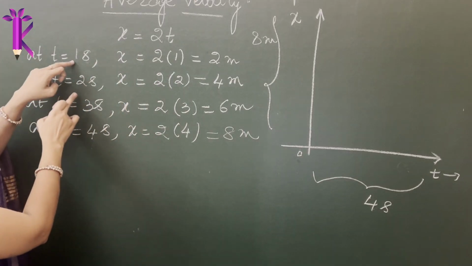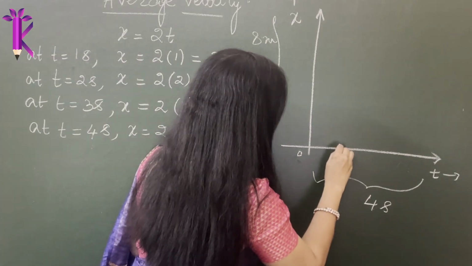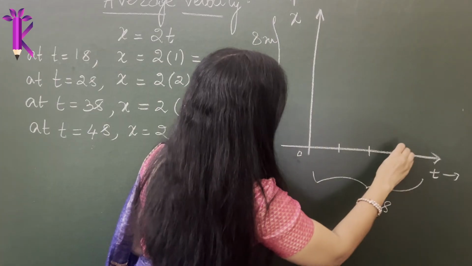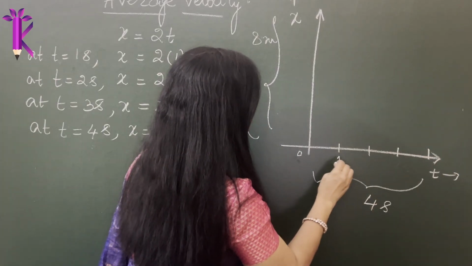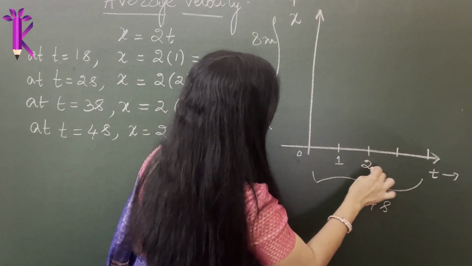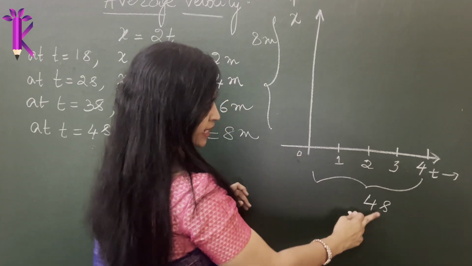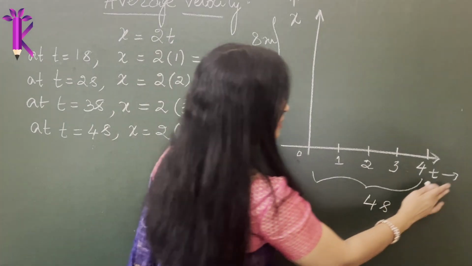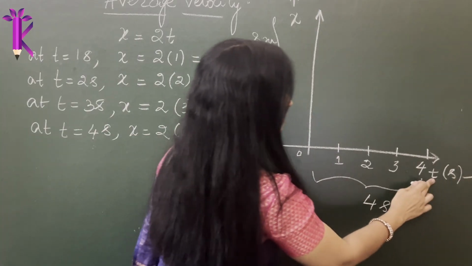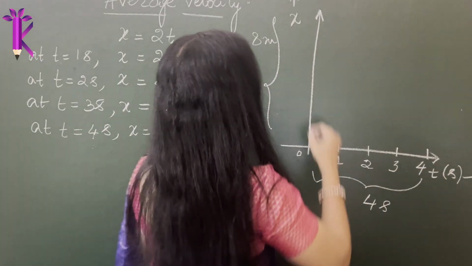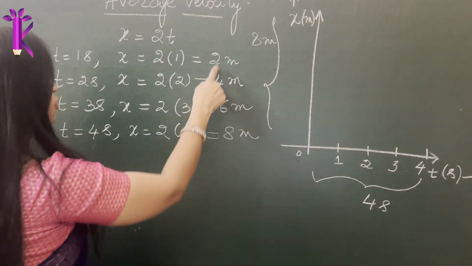So if this is 0, I'll call this 1, this will be 2, this will be 3, and this will be 4. So this is 1 second, 2 seconds, 3 seconds, and 4 seconds. You have to say t in seconds. You always have to mention what unit you are referring to whenever you draw a graph. So t is measured in seconds, x is measured in meters. So it has to be 2, 4, 6, 8.